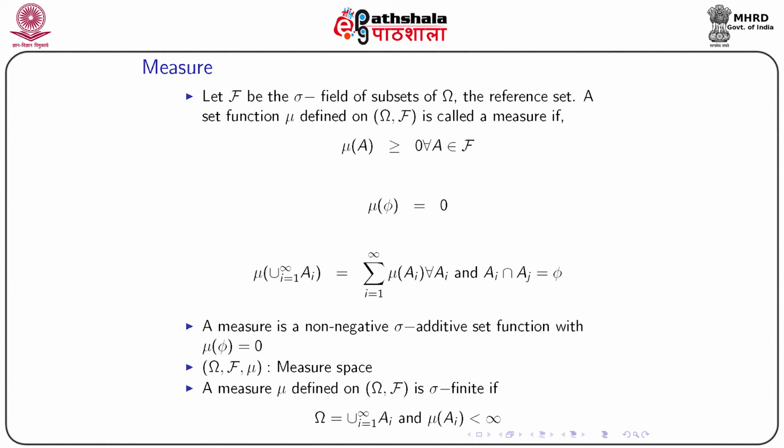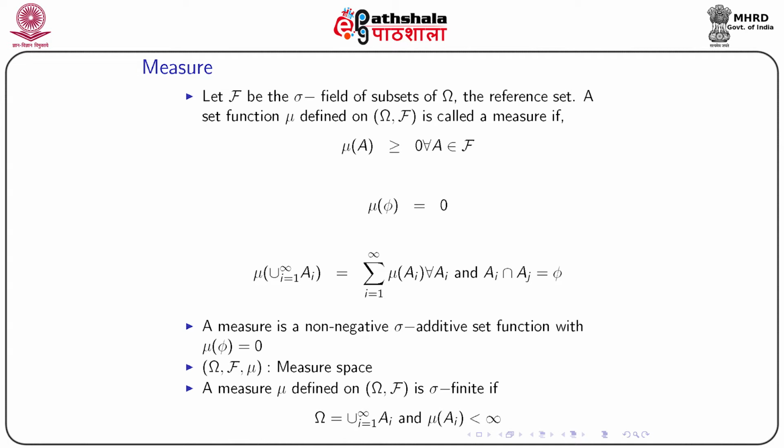Now, we are considering a sigma field which consists of the subsets of the reference set omega. We denote it as script F. So, script F is the sigma field of subsets of omega, the reference set. Now, measure is a set function with some restrictions. A set function mu defined on this space omega and script F is called a measure if it satisfies the following.